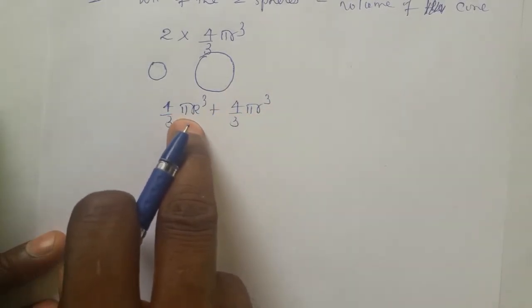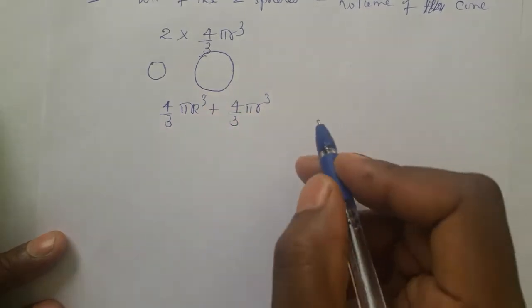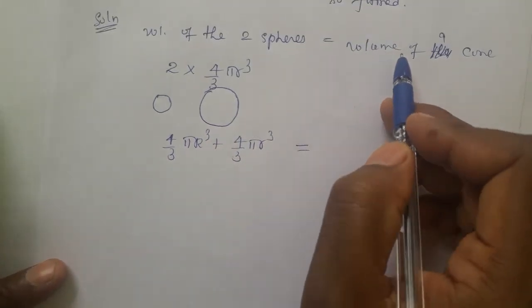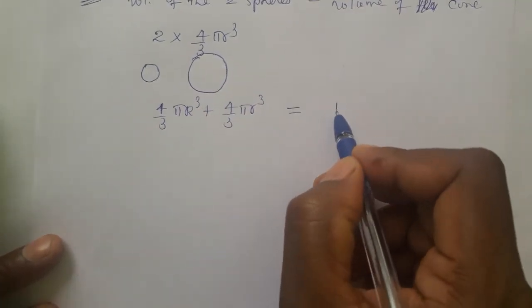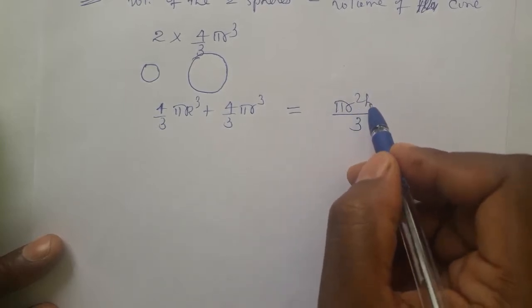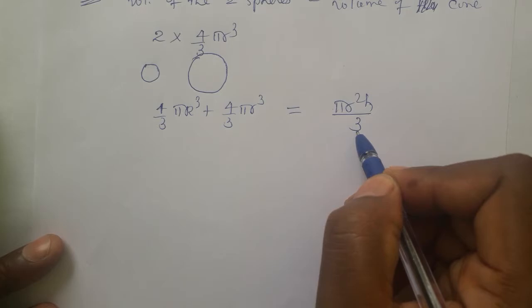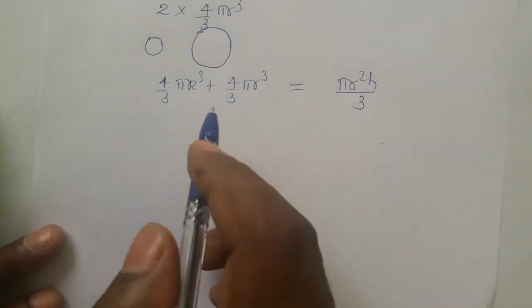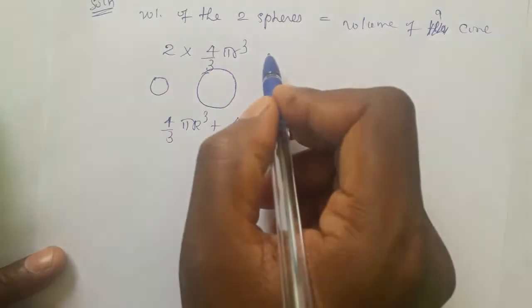Volume of the bigger sphere plus volume of the smaller sphere is equal to volume of a single cone, so pi r square h by 3. You know that cylinder is pi r square h; if you put by 3, it is a cone.